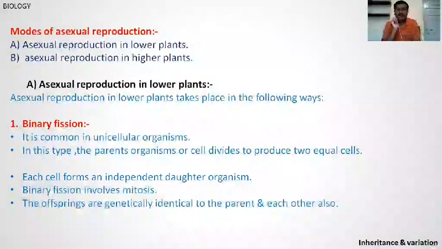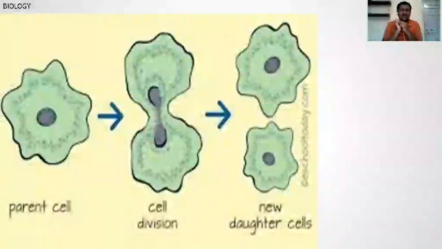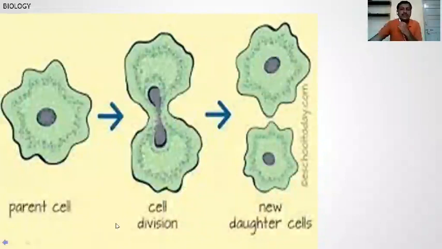First is binary fission, like this: the amoeba parental cell undergoes cell division to produce new daughter cells. One is the parent cell and another is the offspring. They divide equally.